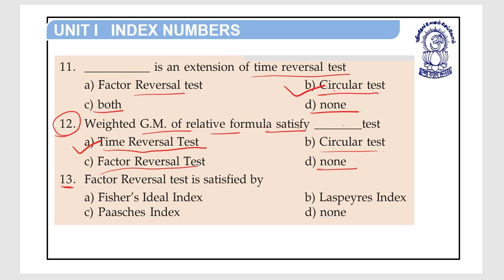Question number 13. Factor reversal test is satisfied by option A, Fisher's ideal index. Option B, Laspeyres index. Option C, Paasche's index. Option D, none. So factor reversal test is satisfied by Fisher's ideal index. So option A is the right answer. For question number 11, B is the right answer. For question number 12, A is the right answer. And question number 13, A is the right answer.